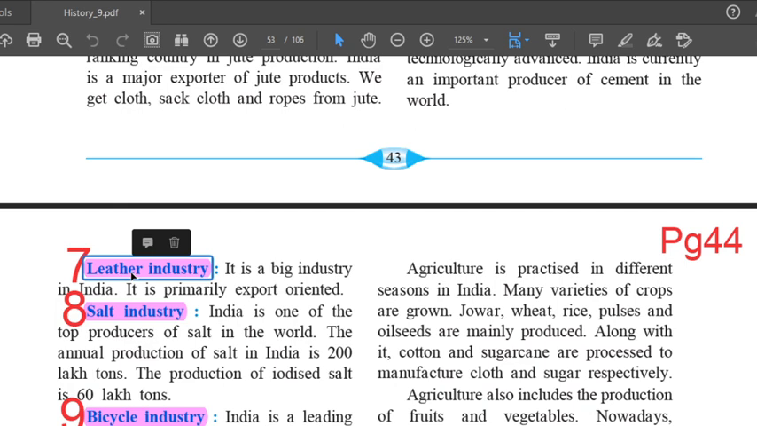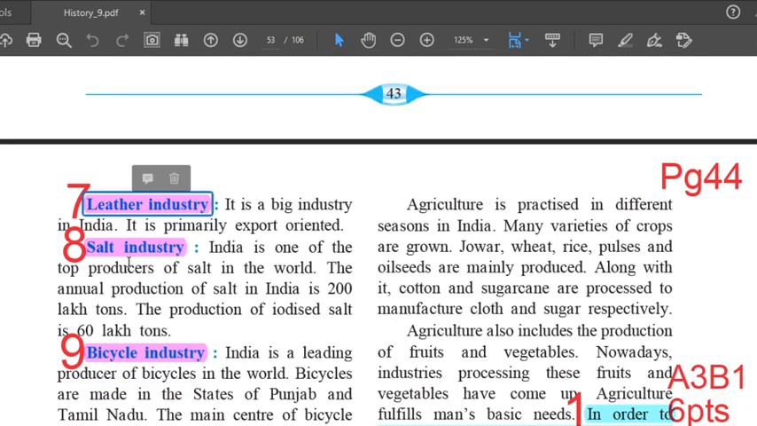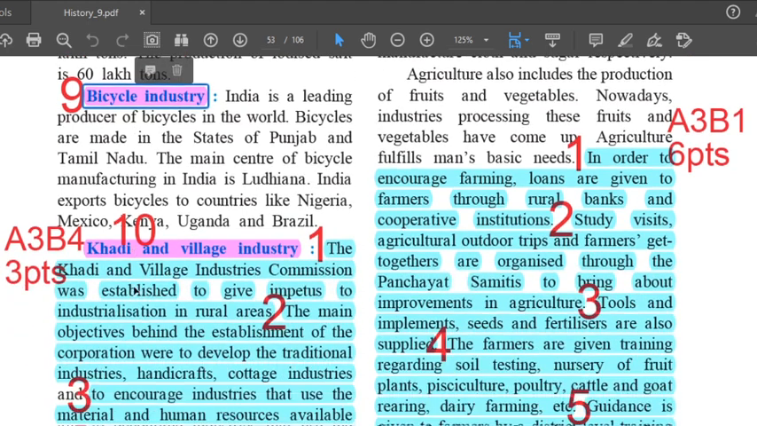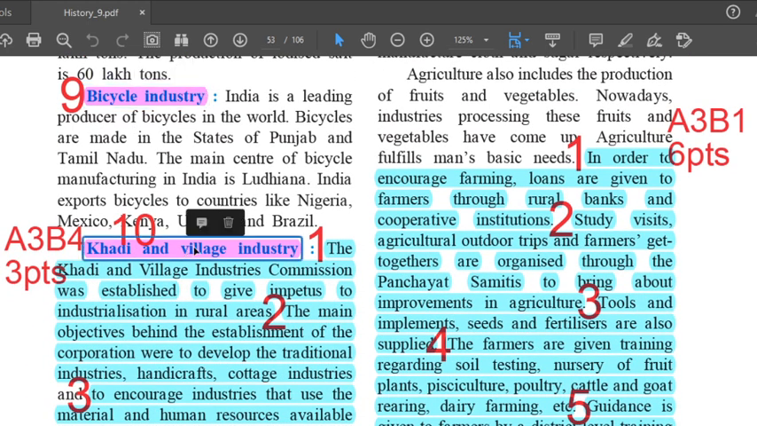Seventh is on page number 44, left hand side, leather industry. Eighth, salt industry. Ninth, bicycle industry. And the 10th and the last one is khadi and village industry. Next web.